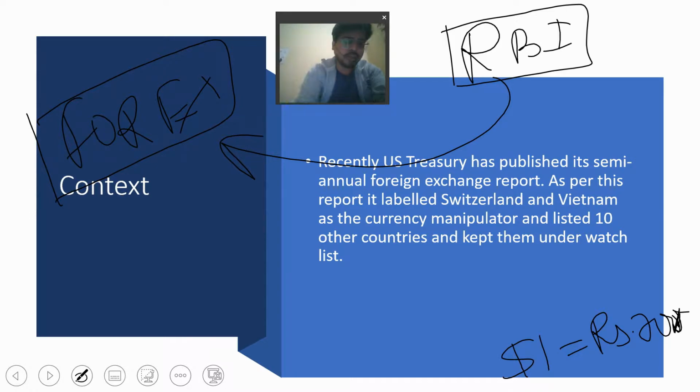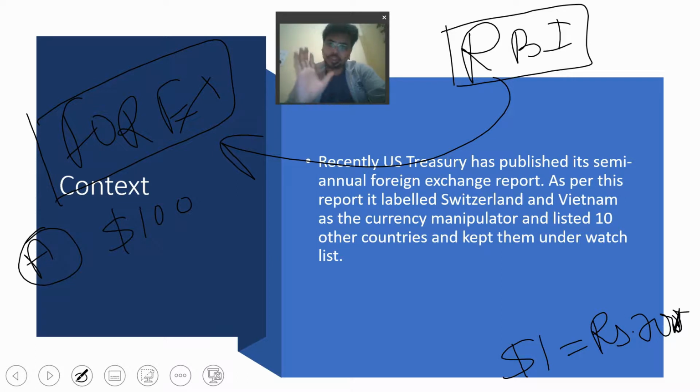Let us suppose a particular investor A wants to invest $100 into India. Dollars are not acceptable in the Indian market because we accept Indian currency. So he will exchange it in the forex market, where this $100 will be exchanged and he will get 7,000 rupees.